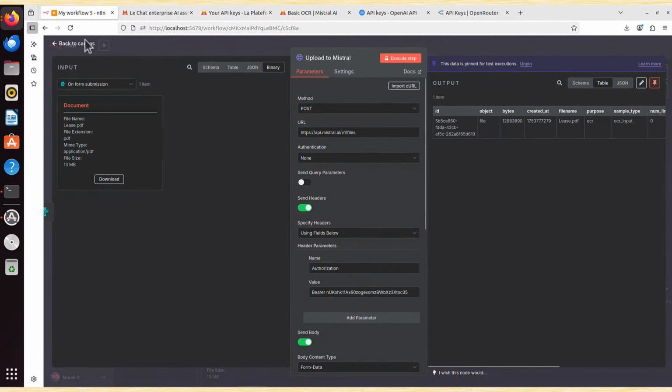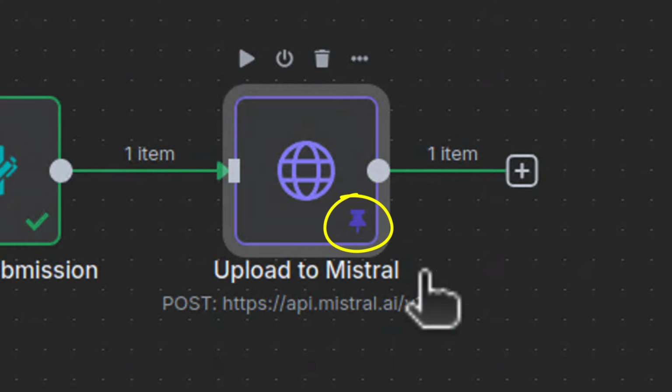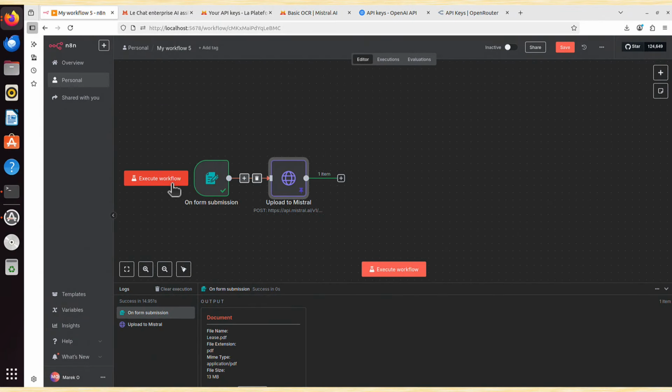I will click that, I will go back, and now it's this purple color, that means it's pinned. For testing purposes, it's a good option, because when you execute the workflow, this data is not constantly sent to Mistral back and forth. It will simply remember the current data and just use this. It's especially useful if you have an API that is limited to maybe 10 requests a minute, let's say. You don't want to push the same data over and over again. It's better to pin it, and it's stored here locally for now.